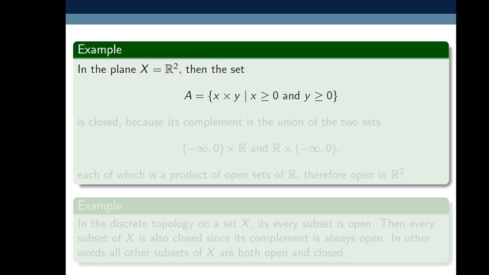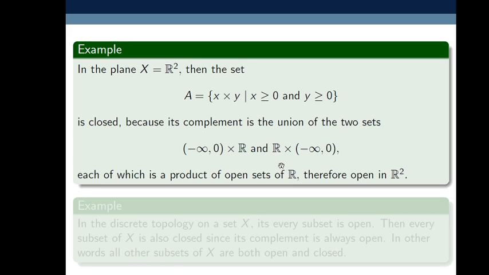Another example: in the plane, X is equal to R squared, which is R cross R. Then the set A equals the Cartesian product of X and Y, where X is greater than or equal to 0 and Y is greater than or equal to 0, is closed. This is closed because its complement is the union of two sets: minus infinity to 0 cross R, and R cross minus infinity to 0.